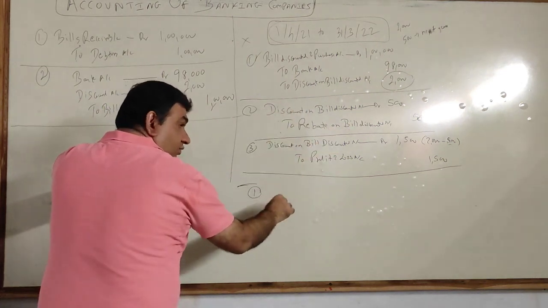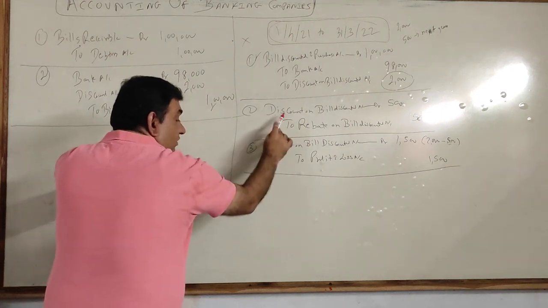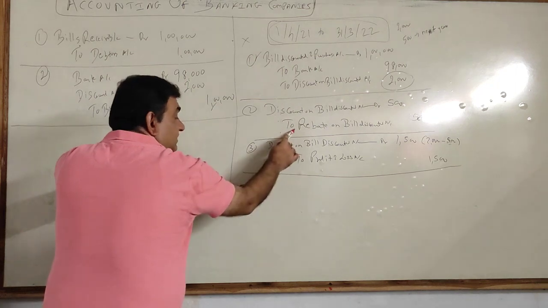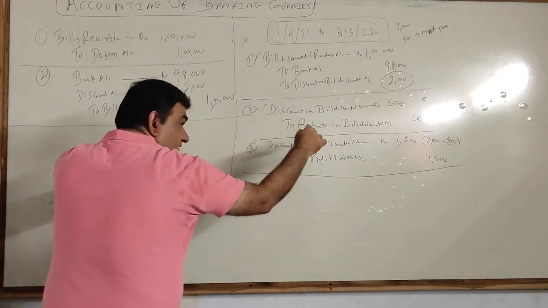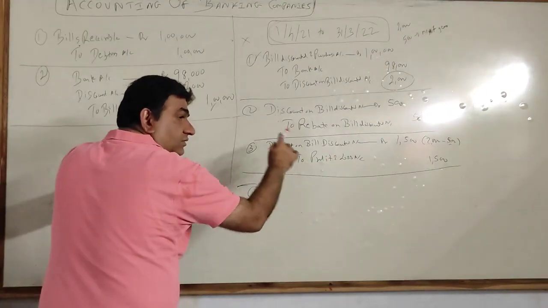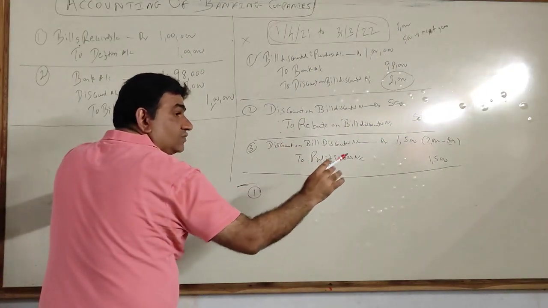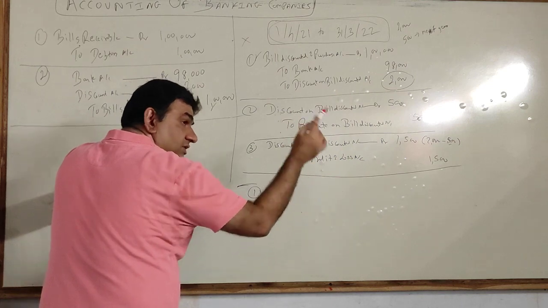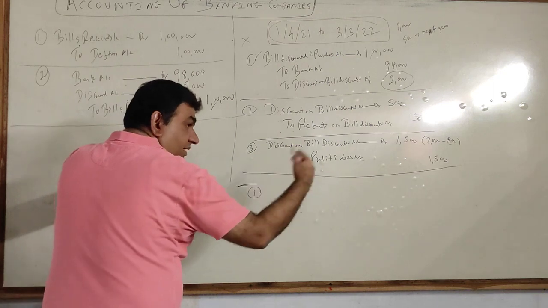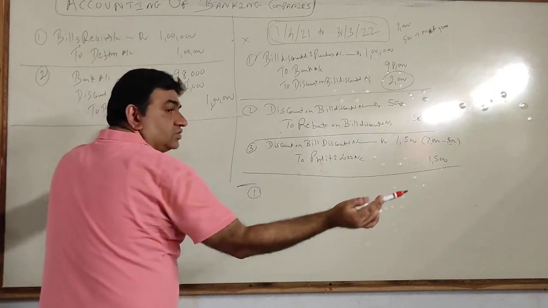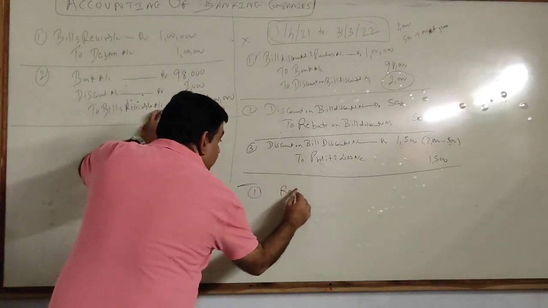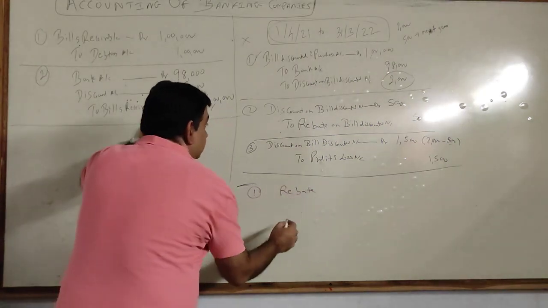Now I have come to the next year. So now this discount will be an income. So I will credit discount. And this rebate I credited because it was received in advance for the next year. Now I have gone in the next year. So now rebate account also has to be cancelled, because previous year I created rebate because I got in advance. Now I am in the next year to which it belongs. So now there is nothing in advance. So in short, it will be the reversal of the second entry.